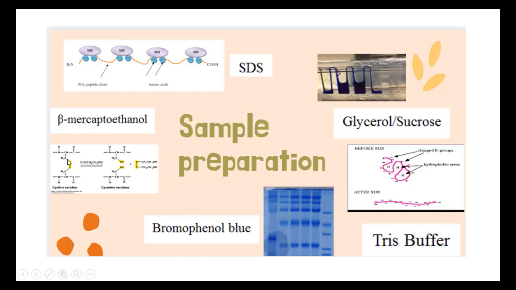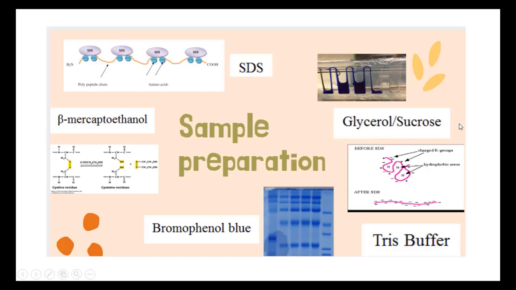The structure is held by disulfide bonds between amino acids. Beta mercaptoethanol plays an important role in breaking these disulfide bridges and converting the complex form of the protein into linear form. After that SDS binds to every 2 amino acids and gives negative charge.